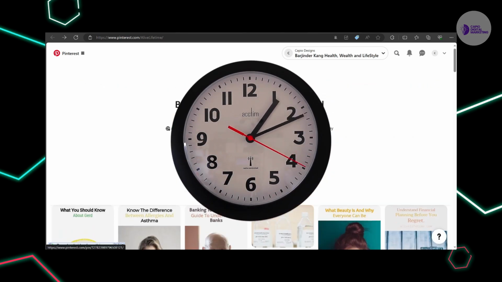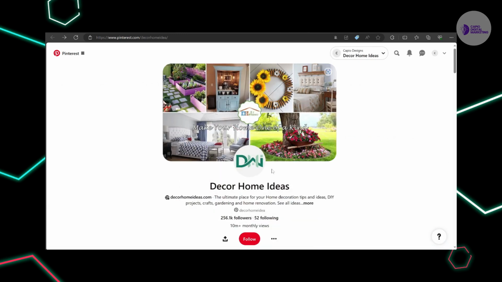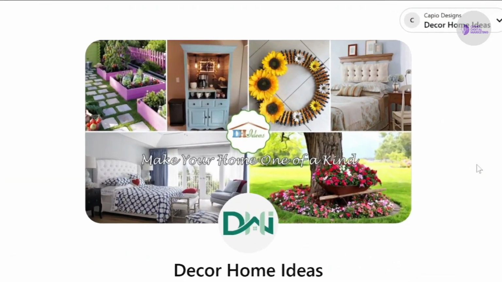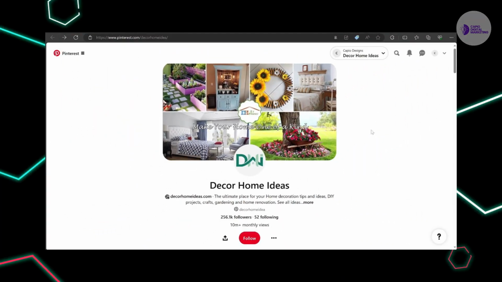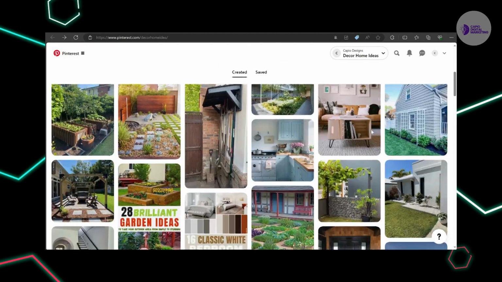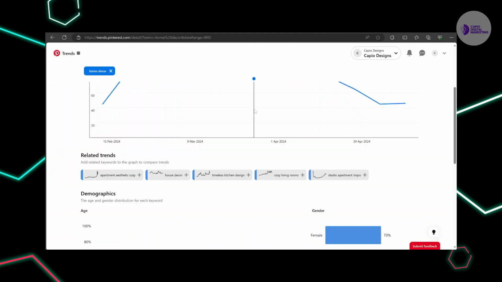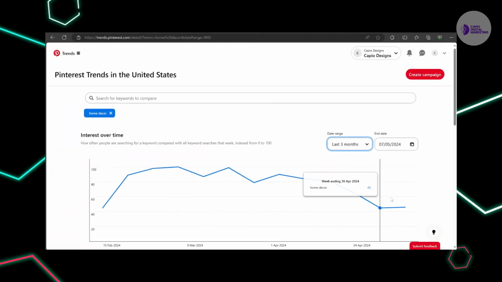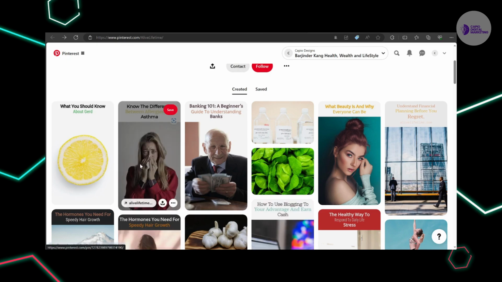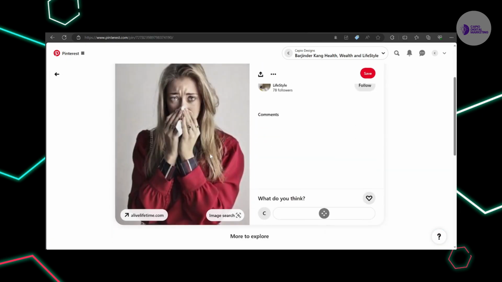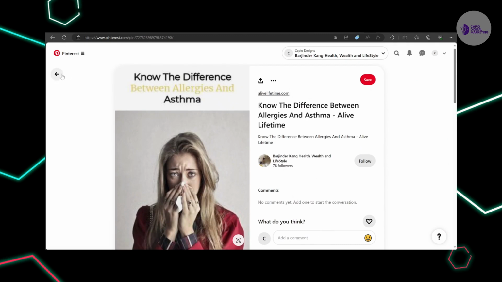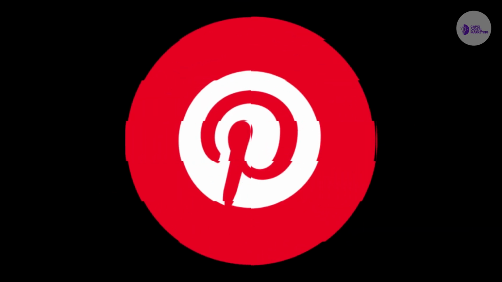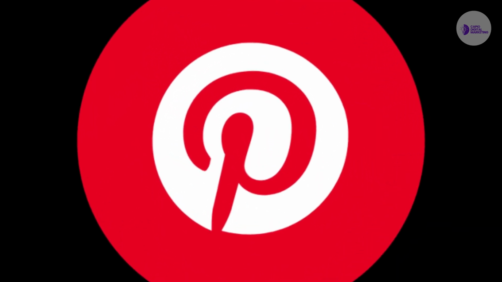Now, first things first, every Pinterest account, including this one over here, has a banner, a logo, the name, and then the bio of the account that represents what the account is about. And you also want to stick to only one particular niche. So that's why you want to use the trends on Pinterest to see which niche is going to be good, and then just dive straight into that one and don't get your focus divided into all of these different niches. In other words, don't let the woman in the red dress distract you.